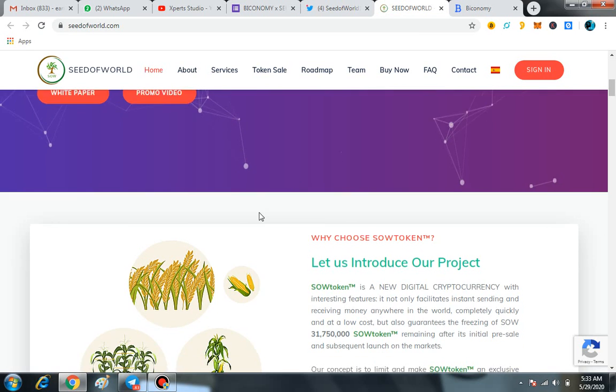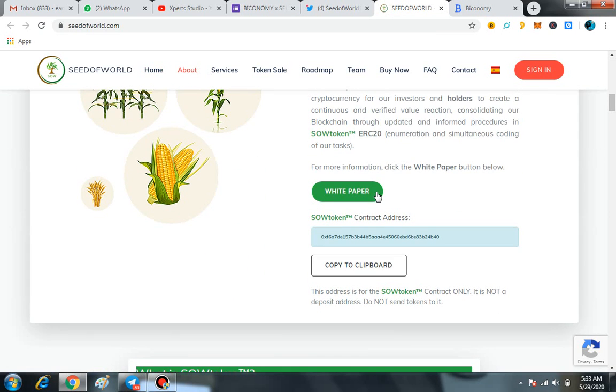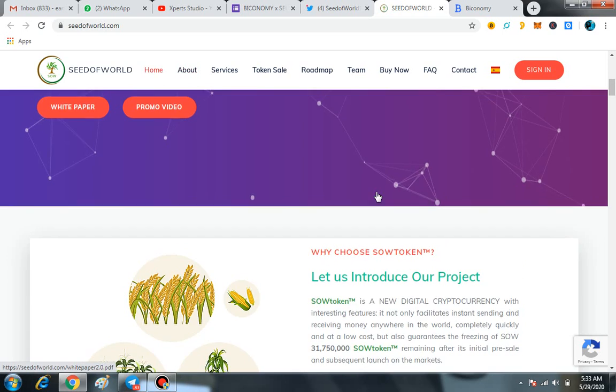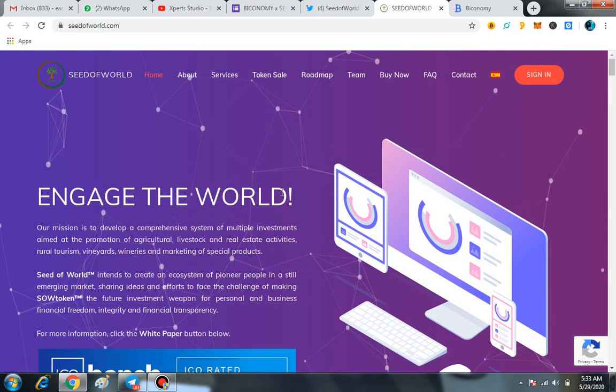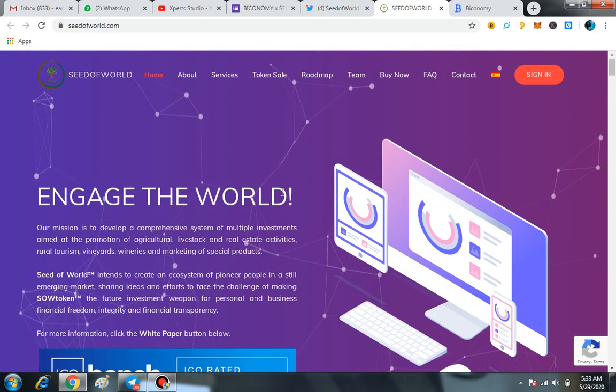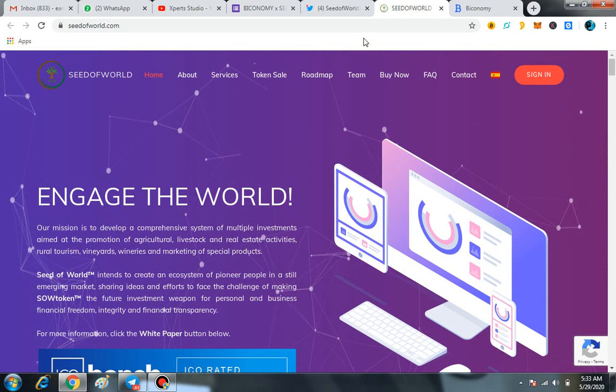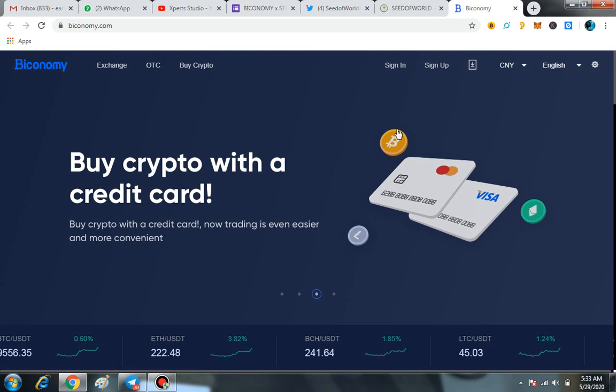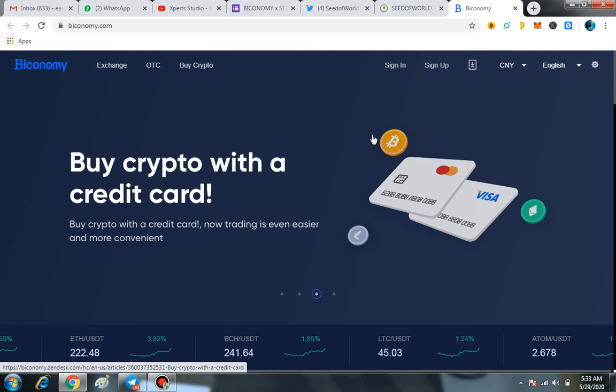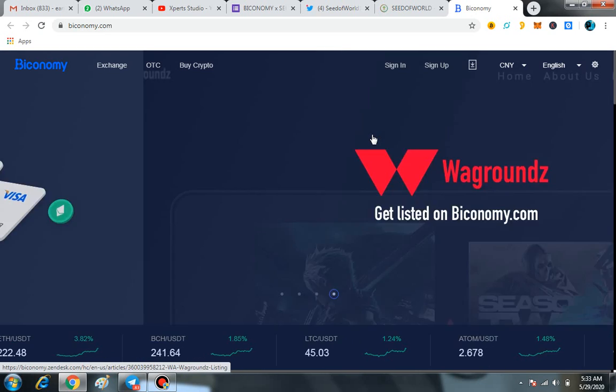And it is such a great platform. You must read everything on the main platform, especially the white paper. And if you think that it is a great thing, and a safe investment for you, then you must invest and buy some SOW tokens directly from Bioconomy Exchange.